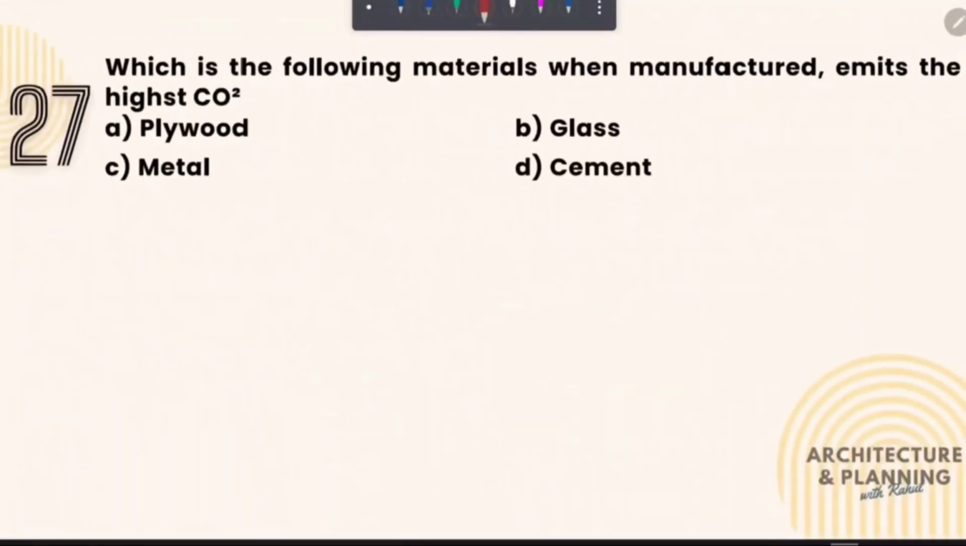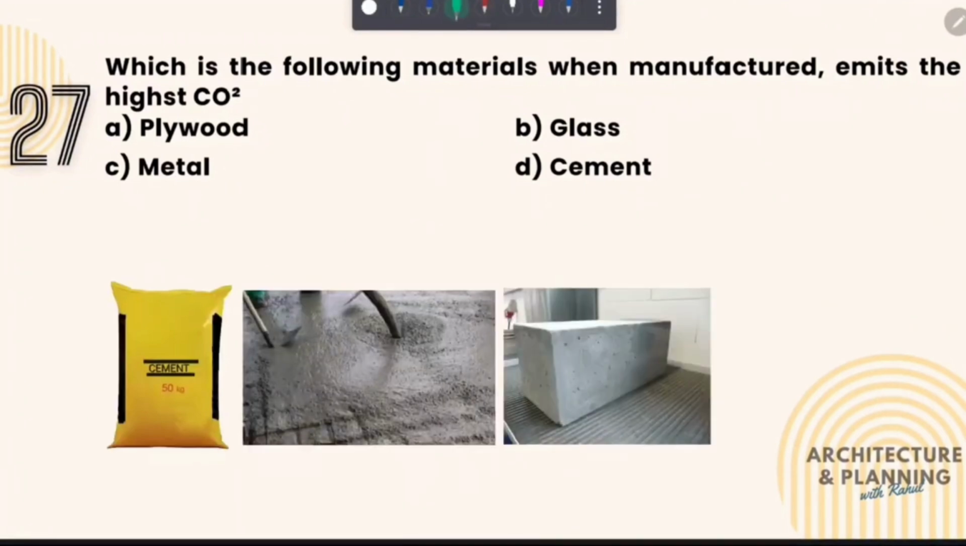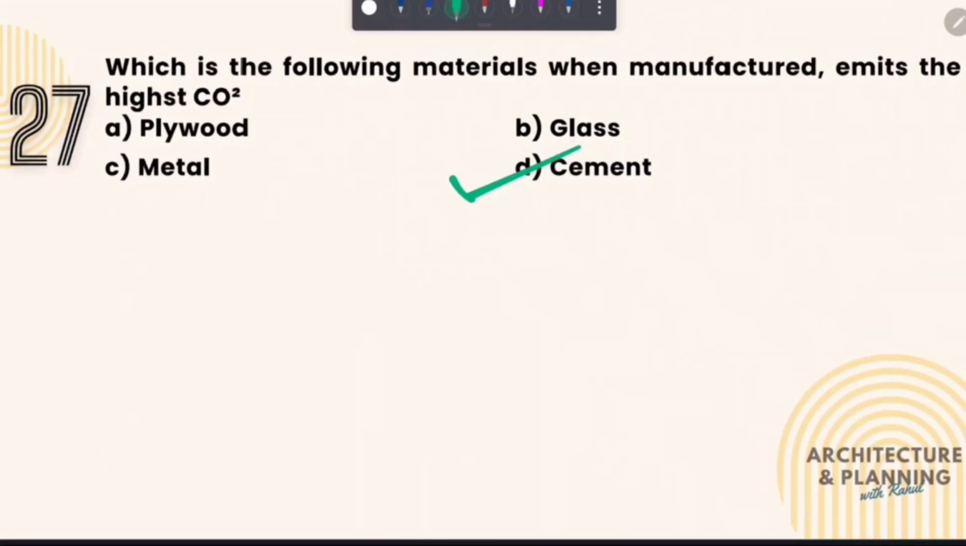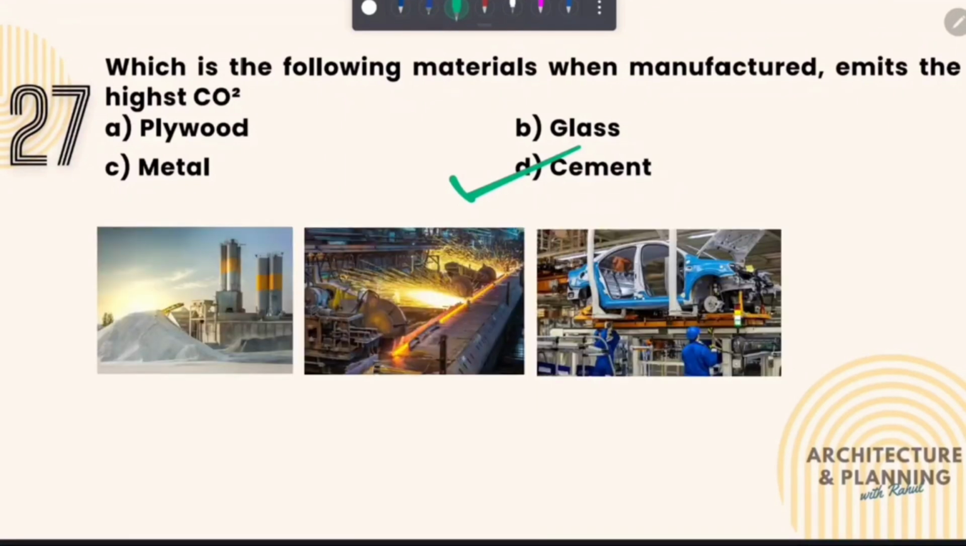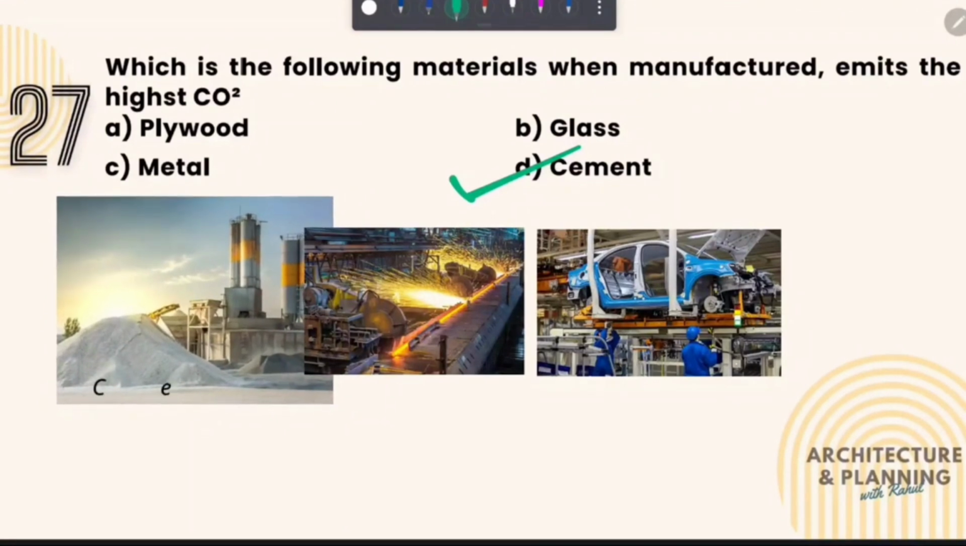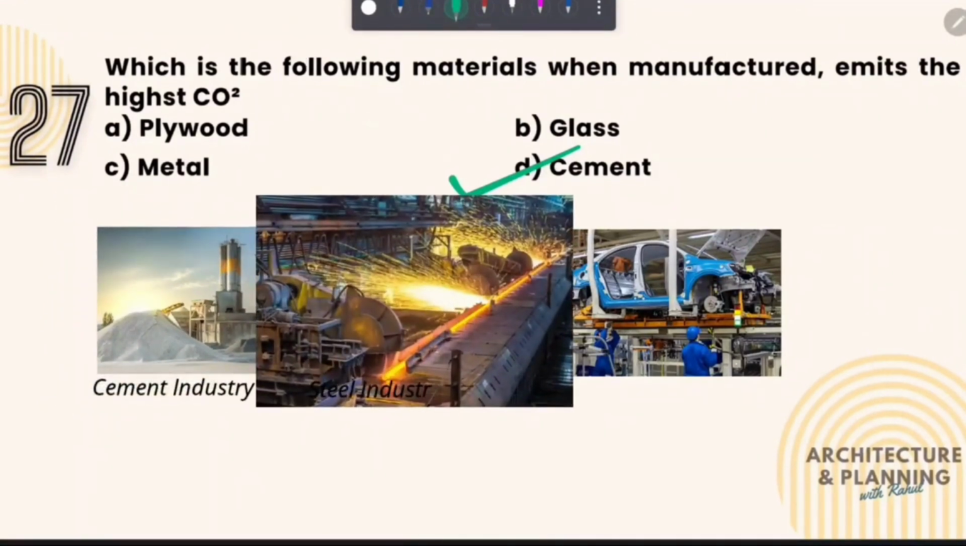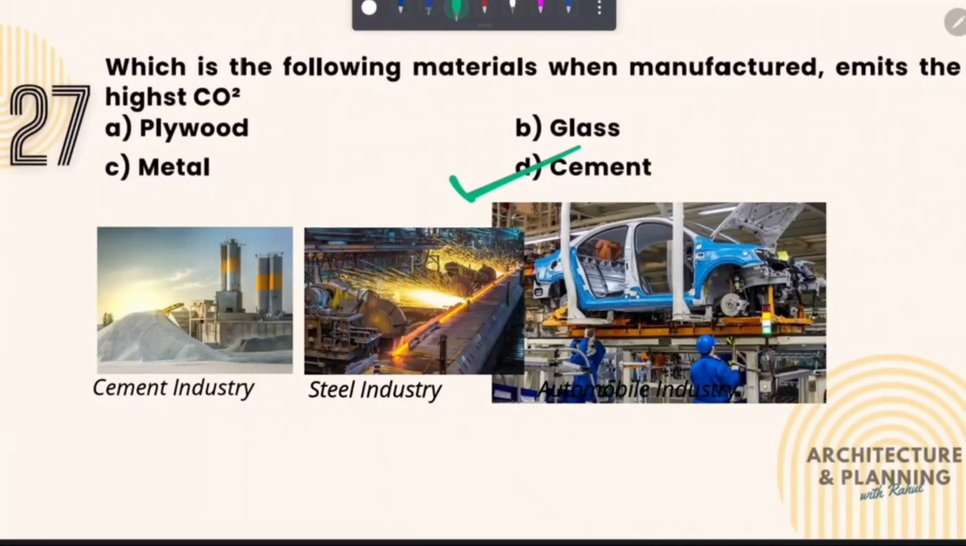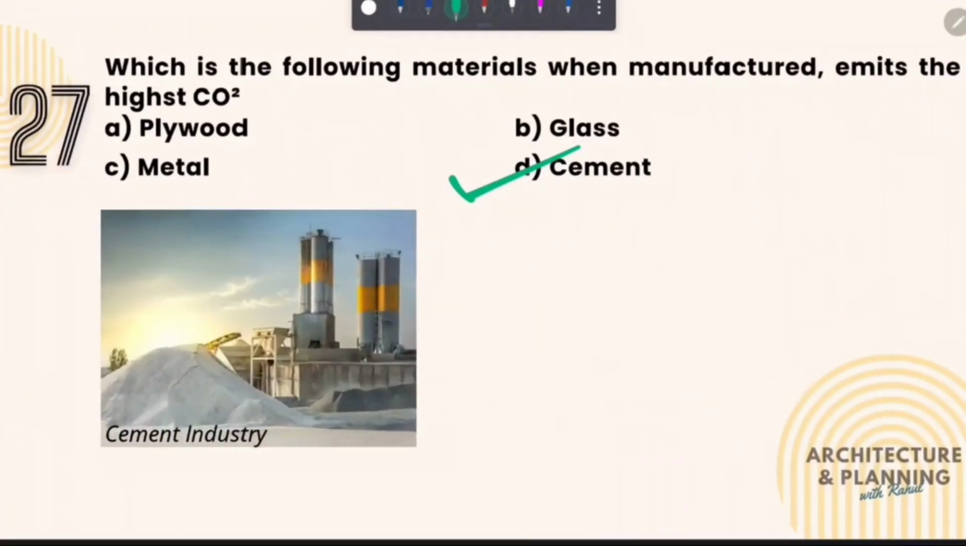Let's move to the next question. Which of the following material when manufactured emits the highest CO2? So the correct answer of this question is option number D, cement. There are three major industries which emit the highest CO2 during the manufacturing process. Number one is cement industry, number two is steel industry, and number three is automobile industry. But cement production is responsible for a significant portion of global CO2 emission, and measures to reduce these emissions are very limited despite its high demand in the market.